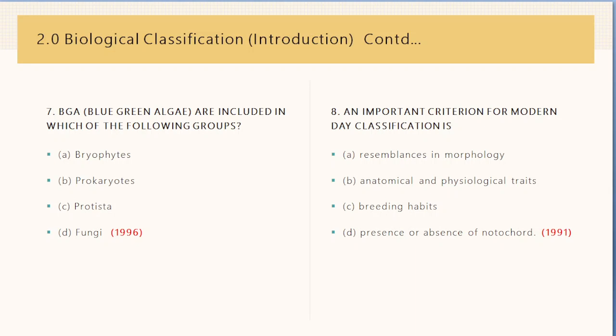An important criterion for modern day classification is resemblance in morphology, anatomical and physiological traits, breeding habits, presence or absence of notochord. And the answer will be anatomical and physiological traits.